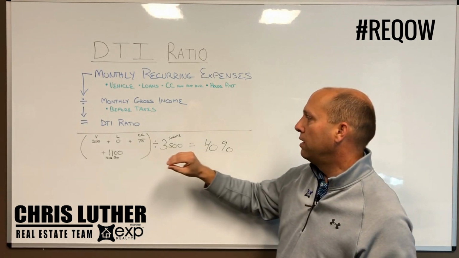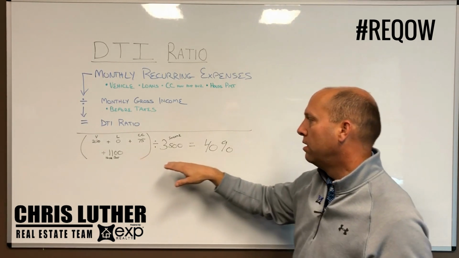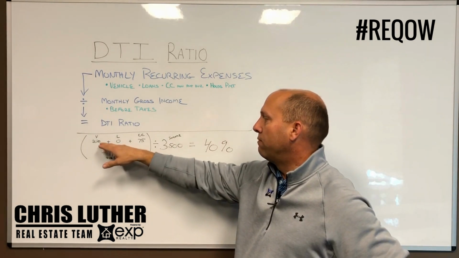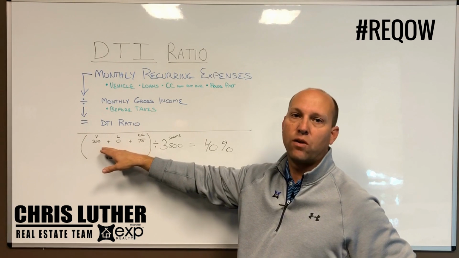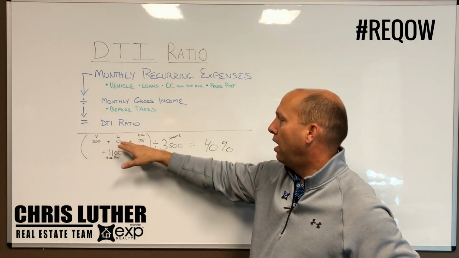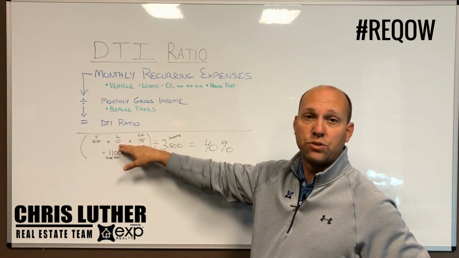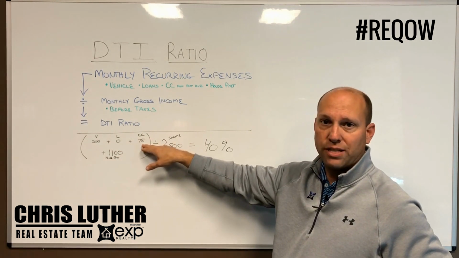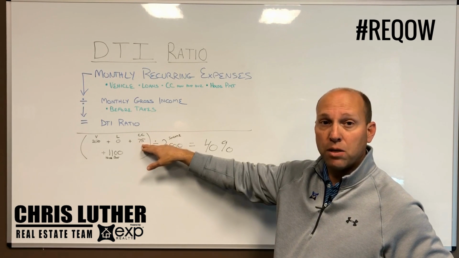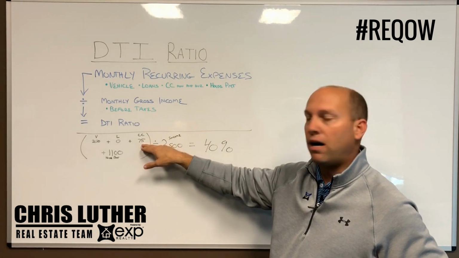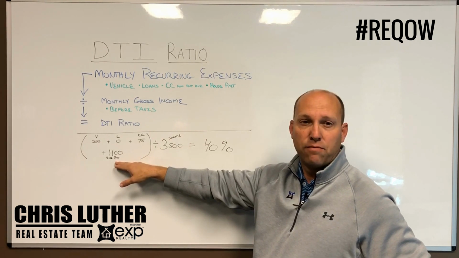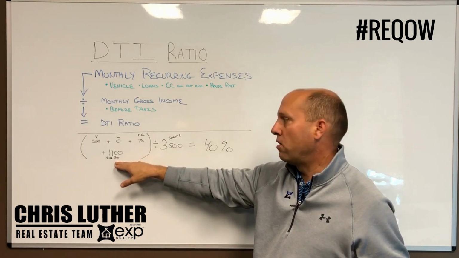By the example that we have here, just to illustrate how we would figure this out, let's say we have a $250 a month vehicle payment. Maybe we don't have any loans or student loans, so that would be a zero. Maybe you have a couple credit cards whose monthly minimums total up to about $75. And then I'm thinking of a house payment of about $1,100.